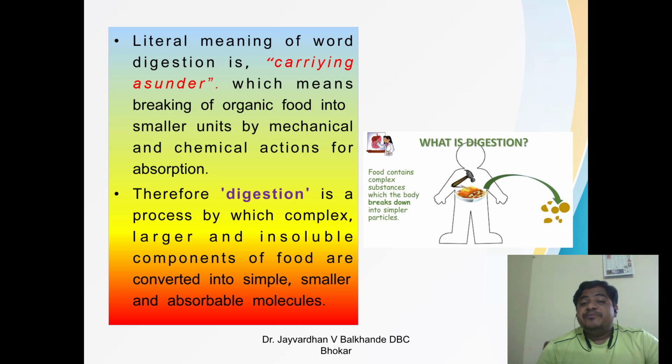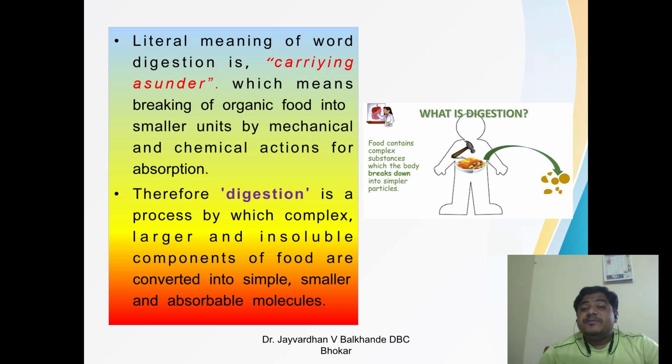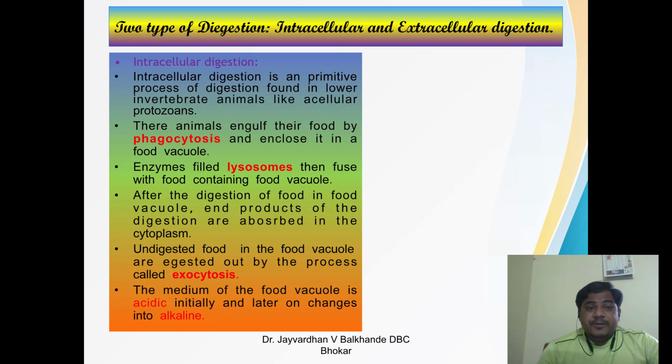See this figure: the food contains complex substances which the body breaks down into simple particles. This hammer is nothing but the factor responsible for the digestion.